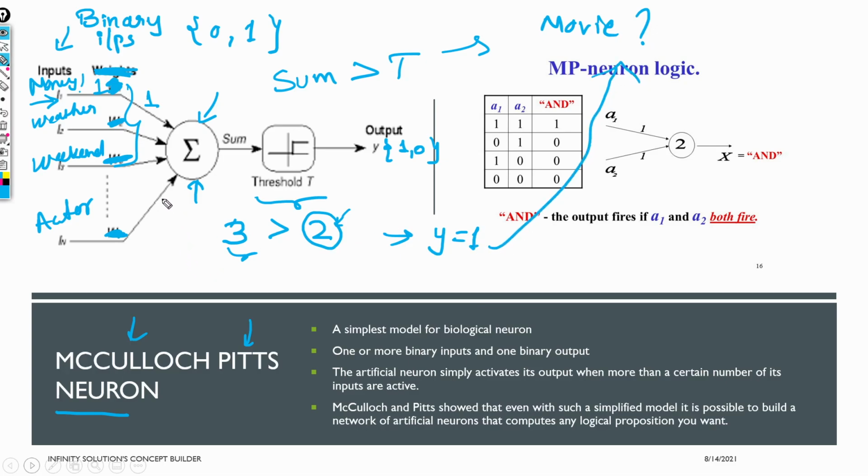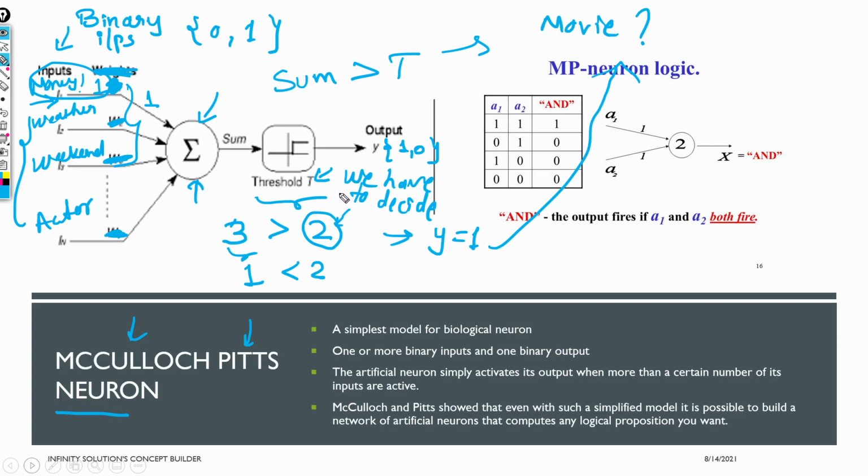But if just money is 1 and the rest are 0, that is there's bad weather, there's no weekend, and the actor is not your favorite, then the summation will be just 1, which is less than 2. So the threshold is something that we have to decide. This is just a simple decision making that we can do.